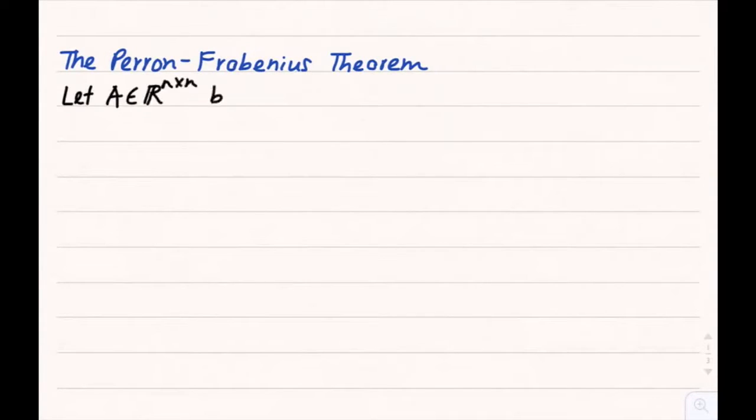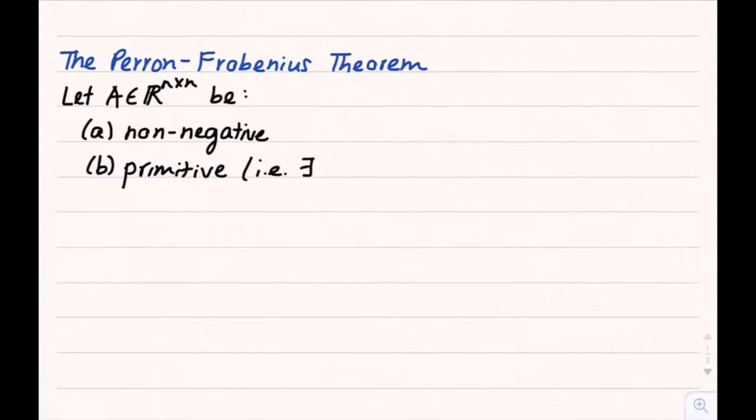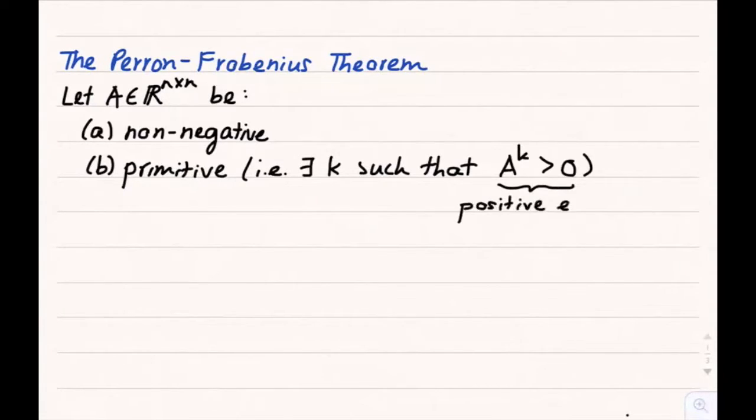It's difficult to pick just one favorite topic or theorem in mathematics, but ultimately I decided to talk about the Perron-Frobenius theorem. Let A be a real square matrix. Suppose that A is also non-negative, meaning that all of its entries are greater than or equal to 0, and that A is primitive, meaning that we can find some positive integer k such that the kth power of A is positive. Here, by positive matrix, we mean that all the entries of A are greater than 0.